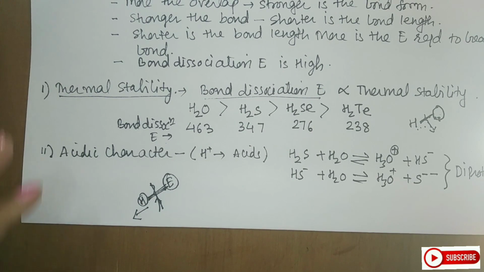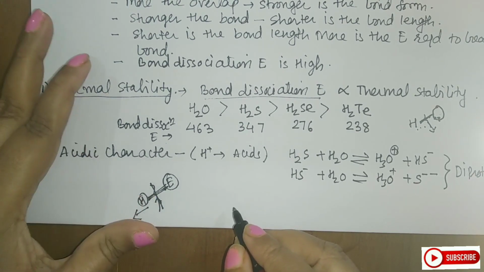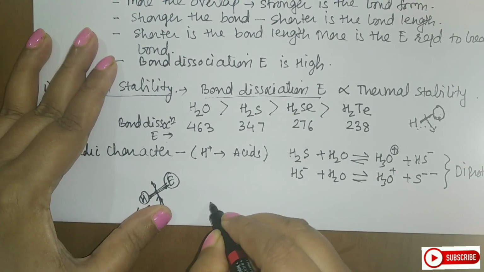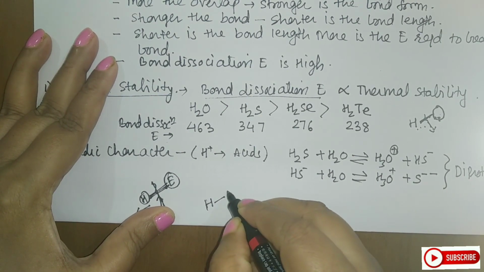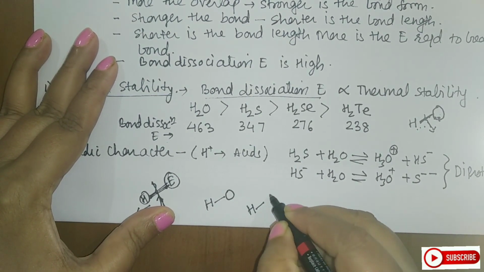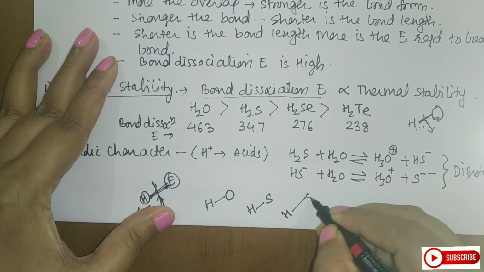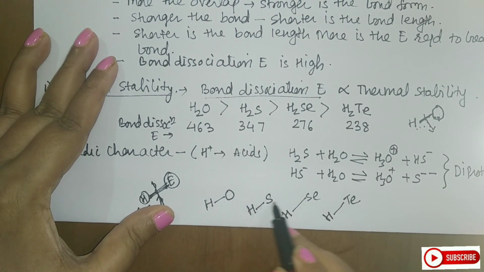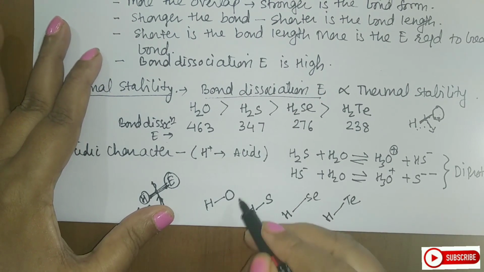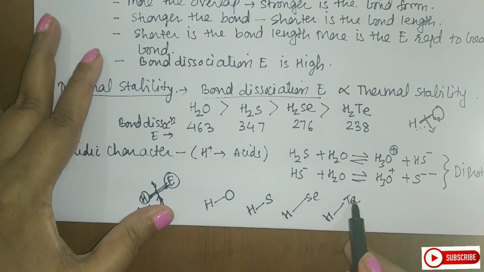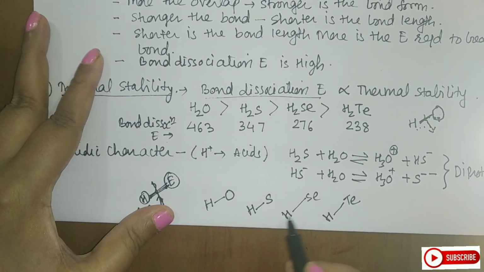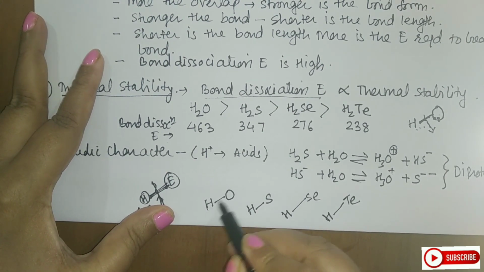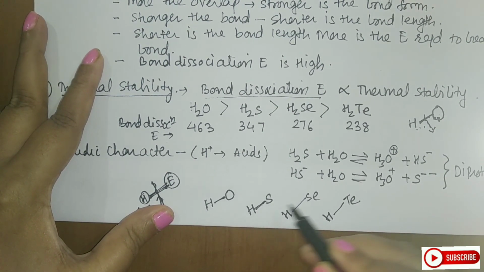So let us just recall this, student. If I see the acidic strength here, the bonds are the H2O bond, next the H2S bond, H2Se bond, and H2Te bond. The size of the atom goes on increasing, while the hydrogen size remains the same, and therefore this bond strength goes on decreasing.